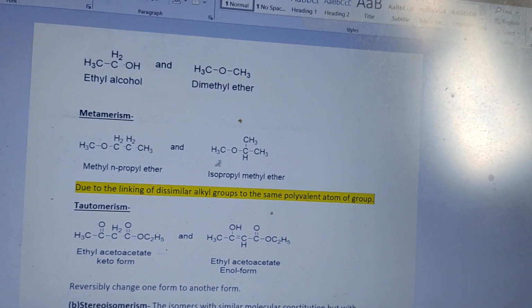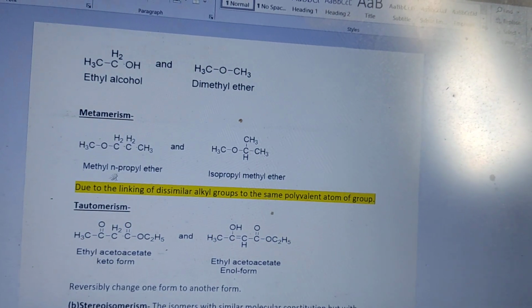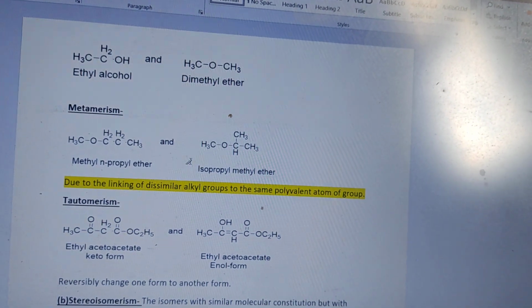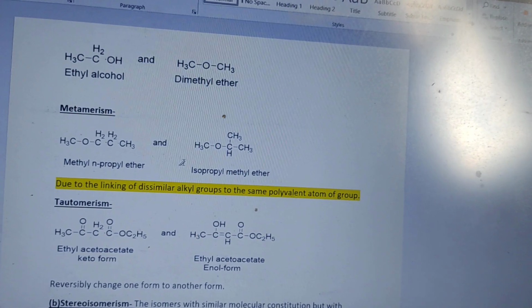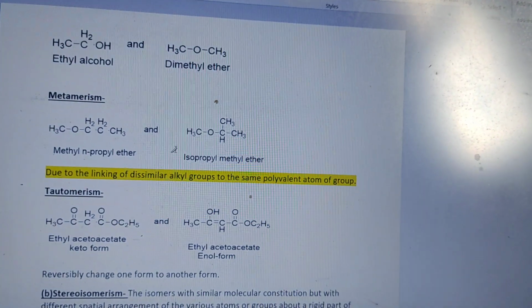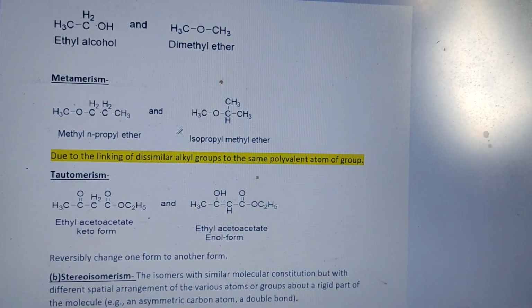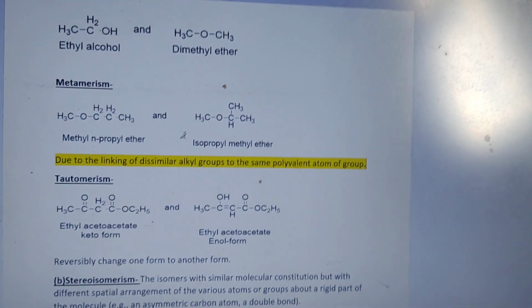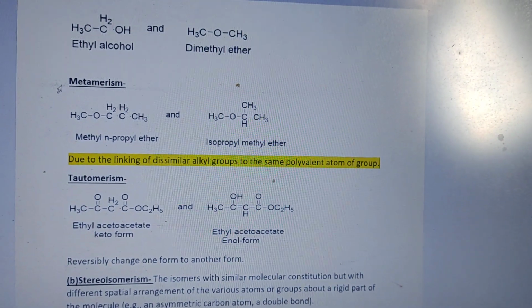So isopropyl and n-propyl are not the same. They are dissimilar. So the nature of the alkyl group is what is defined. That is called metamerism.